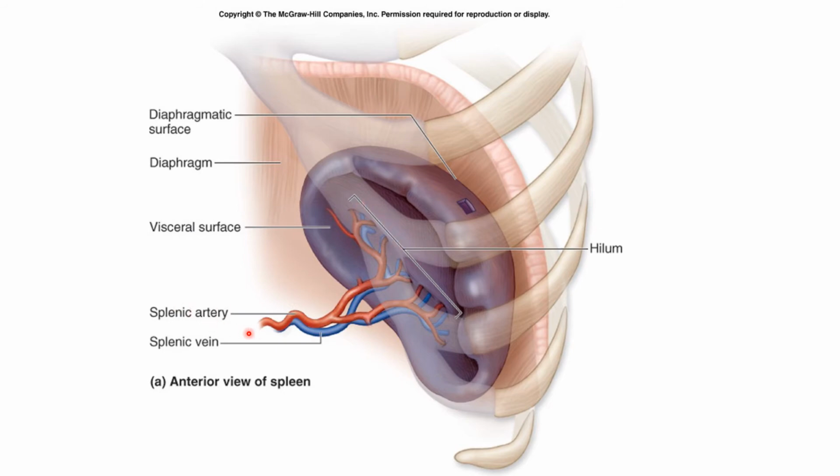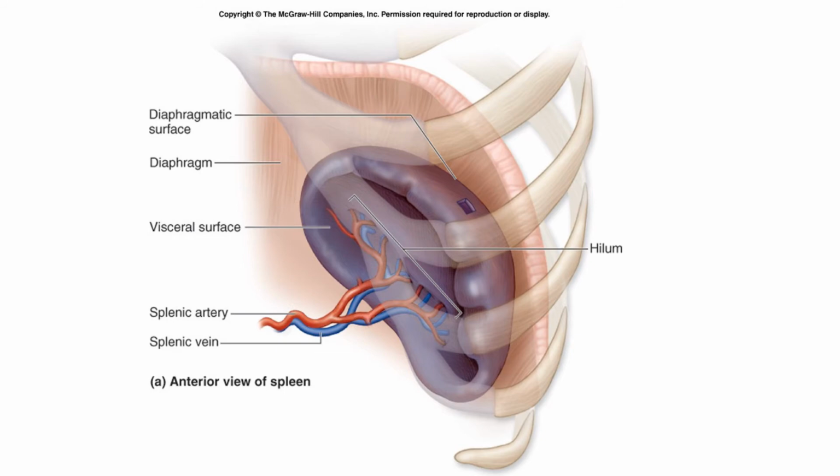Here it is supplied by the splenic artery and splenic vein. This one is the visceral surface of the spleen, and this one is the diaphragmatic surface. The hilum of the spleen is located here, and the vessels enter through it. So these are the general features of the spleen.